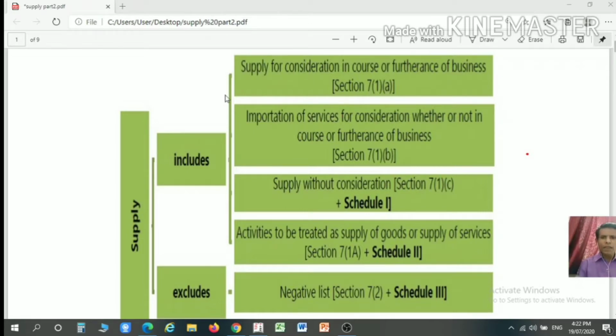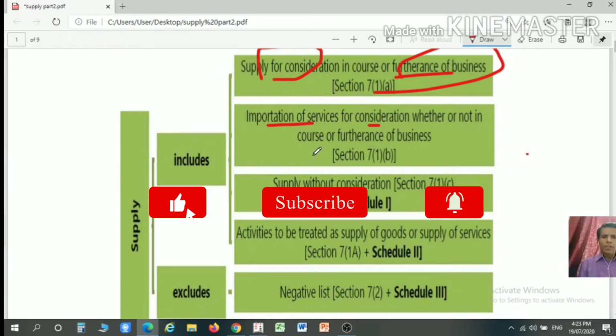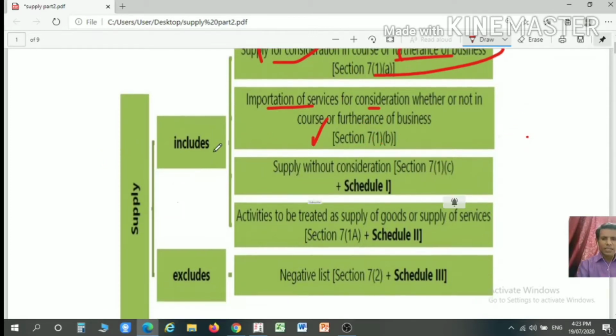The term supply will include supply for a consideration and for the purpose or in the course of a business. So for the supply, consideration is a must as well as business, as per Section 7 subsection 1 clause A. Next is the import of services plus consideration. Here the business is not required. Import of services for a consideration, as per Section 7 subsection 1 clause B, will be considered as a supply.